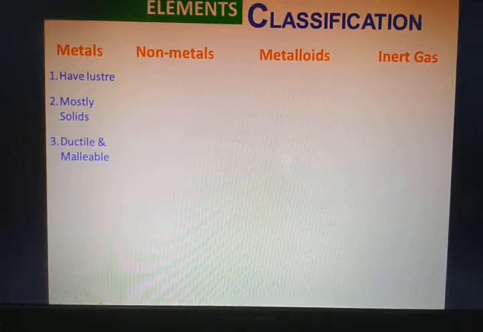Now these metals mostly exist in the solid state. There is a very small, almost negligible number of metals existing in the liquid state. So metals are mostly solids.